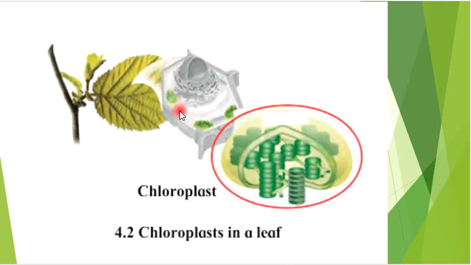This is how a plant cell appears. In a plant cell, we have these green bag-like structures which are called the chloroplasts. The chloroplasts, which look like a stack of coins one above the other, are responsible for giving leaves their green color, and they bring about the process of photosynthesis.